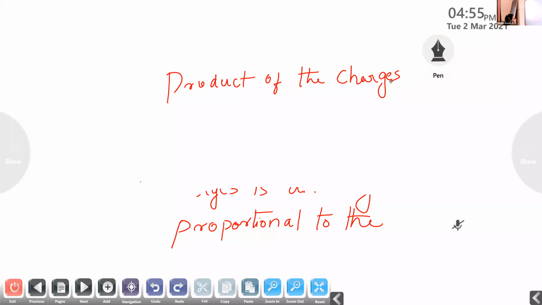One more term to include: the product of the magnitude of the charges. The force is directly proportional to the product of the magnitude of the charges.